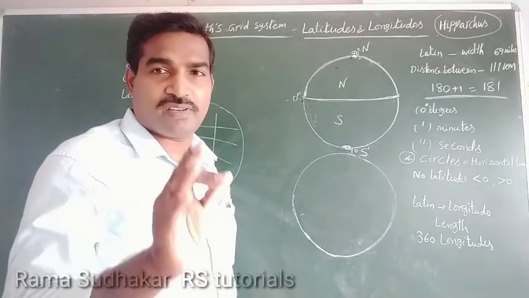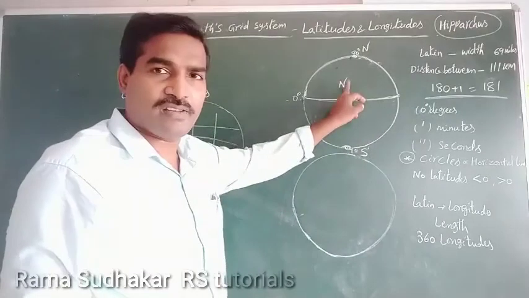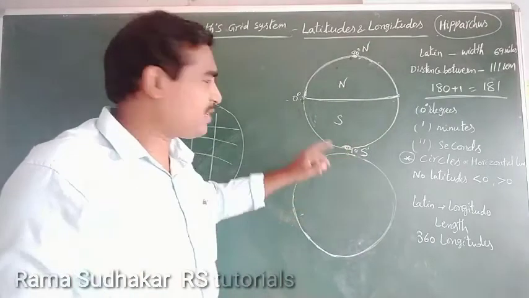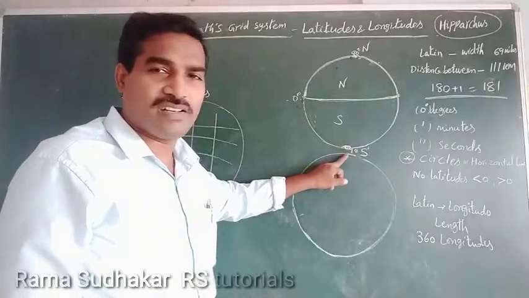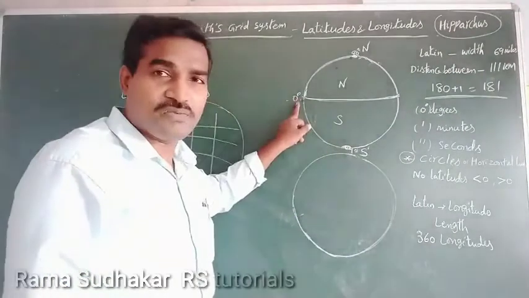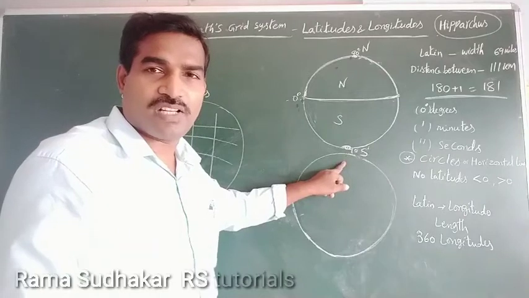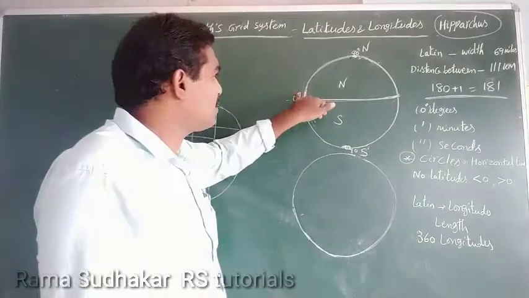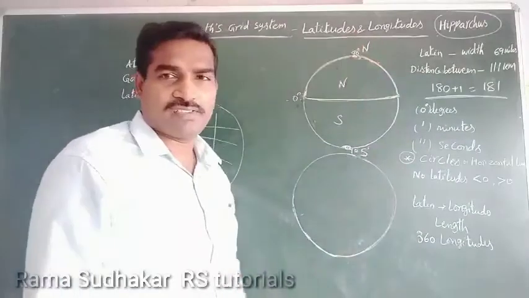Understood? Very, very important. Northern hemisphere and southern hemisphere. What is southern hemisphere? From 0 degrees to 90 degrees south is known as the southern hemisphere. Northern hemisphere means from 0 degrees to 90 degrees north.